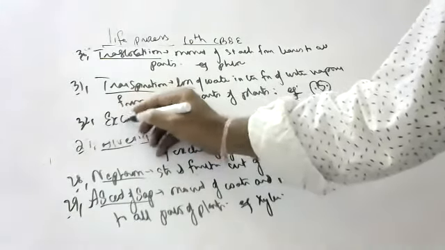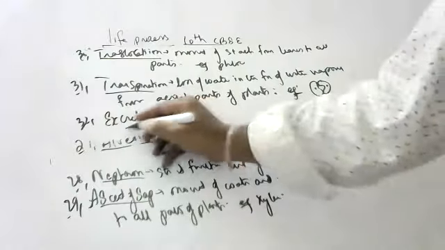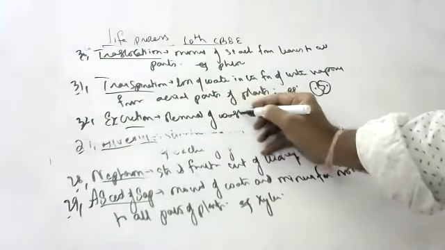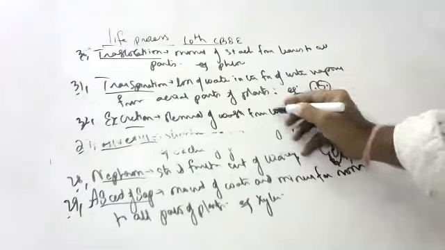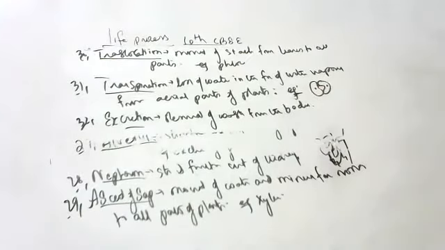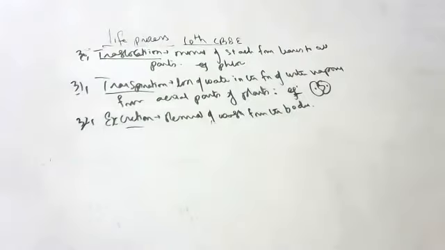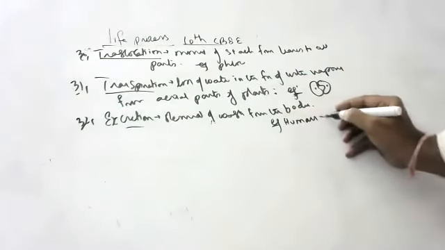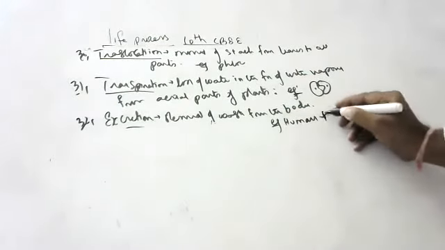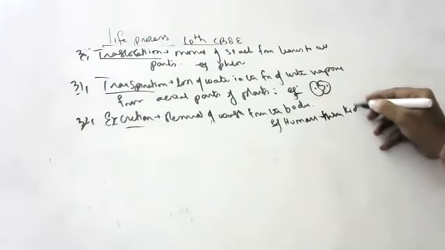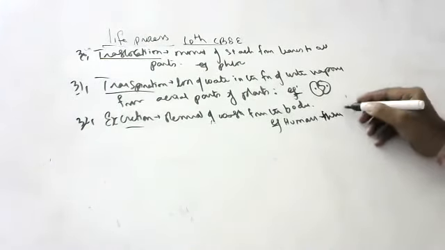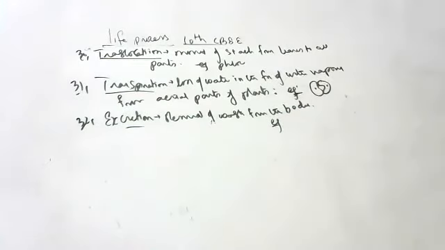Excretion. What do you mean by excretion? Removal of waste from the body is called excretion. Okay, suppose humans, how do they excrete? Humans excrete through kidneys.